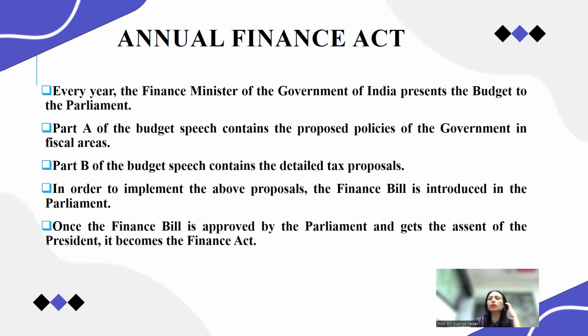This is the last part of your Income Tax Act. In order to implement the Income Tax Act, we also have to consider the Income Tax Rules 1962, circulars and notifications, the case laws, and the annual Finance Act along with the Income Tax Act 1961. So all these 5 things we have to consider when we apply the Income Tax Act. So the annual Finance Act is a supplementary act, you can say.